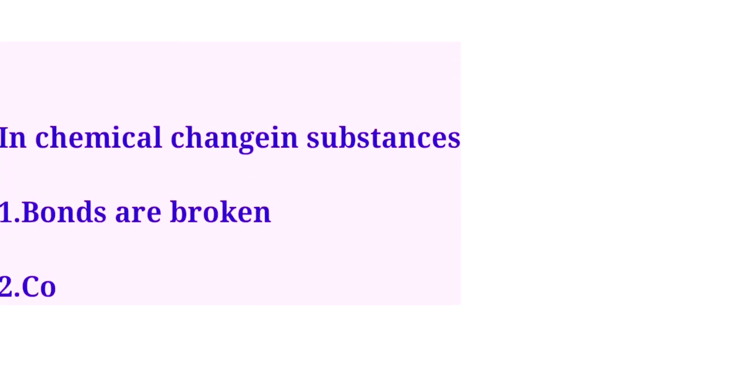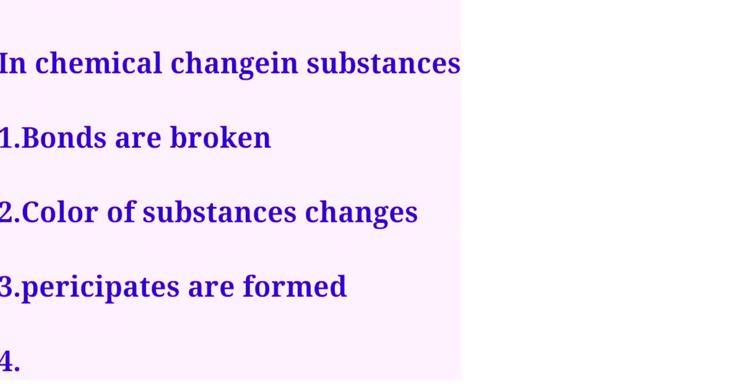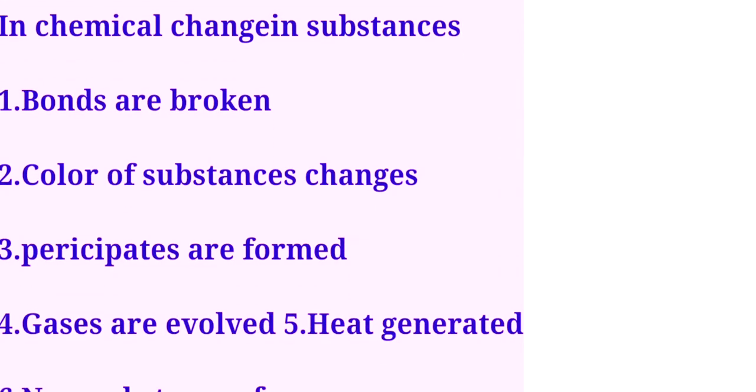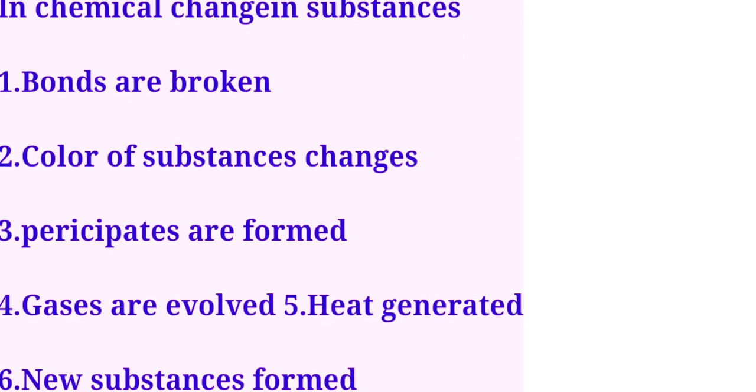From these activities, we concluded that in chemical changes, bonds are broken, colors of substances change, precipitates are formed, gases are evolved, heat is generated, and new substances are formed. How these changes are considered and how we write them in a scientific format, all these things we will discuss in our lesson of chemical equations from tomorrow onwards.